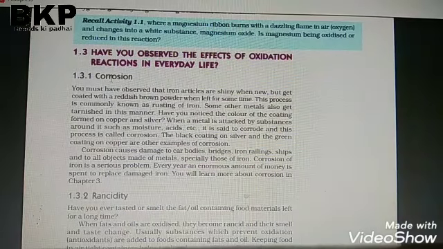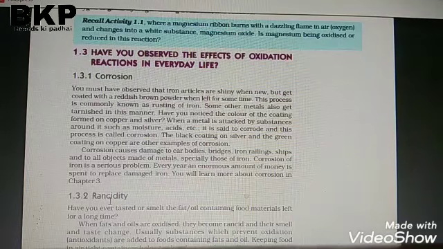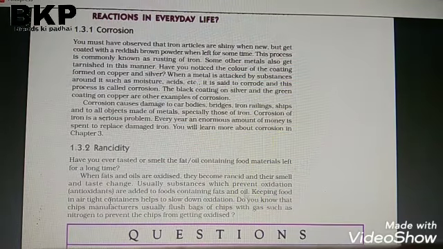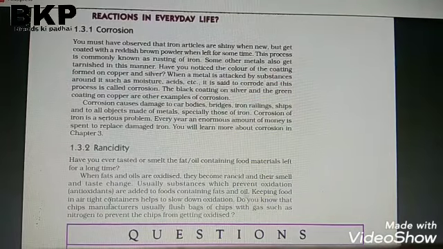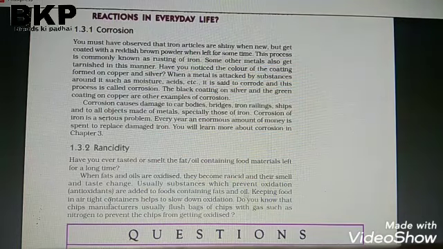And let's come to our last topic, corrosion and rancidity. What is corrosion? I will tell you.